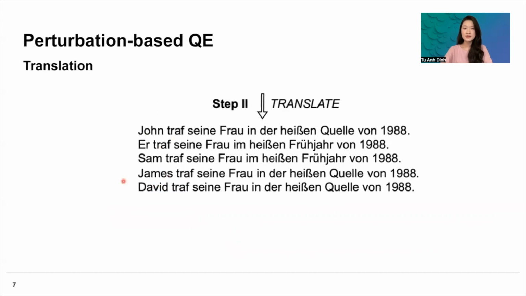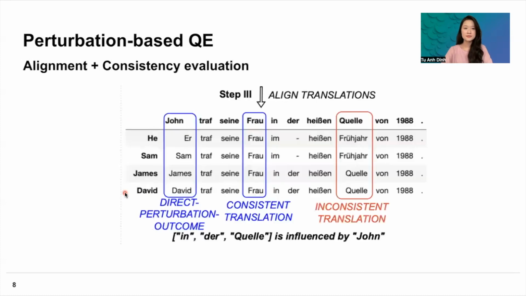The next step is to translate all of those perturbed source sentences, as you can see here. And then we align the perturbed translation with the original translation. So as you can see in the result here, the column titles would be the original translation, the rows would be the different perturbed translations, and they are aligned at the word level.